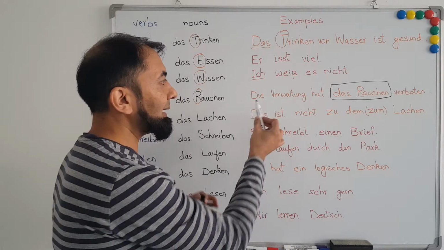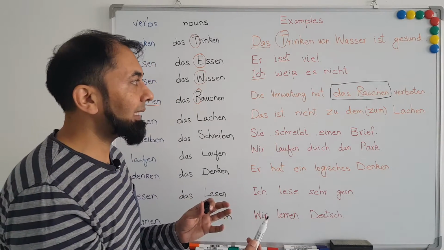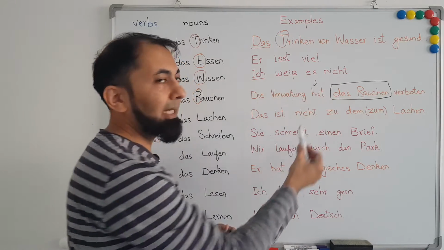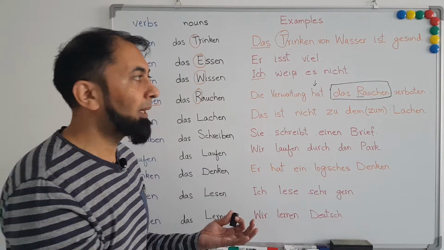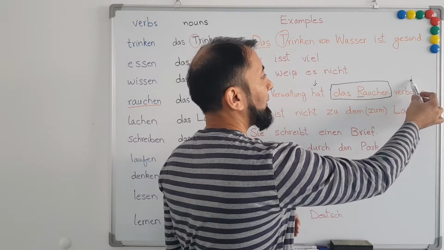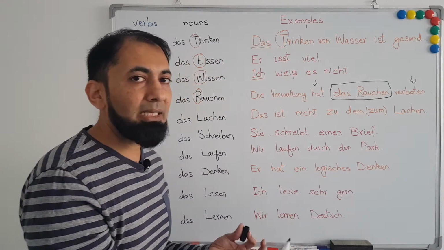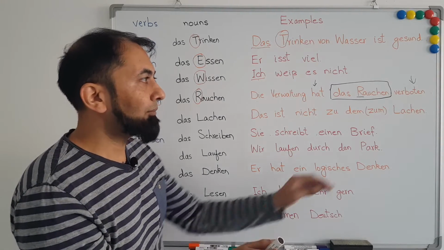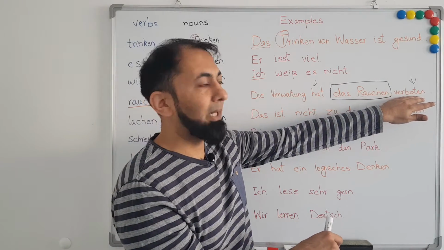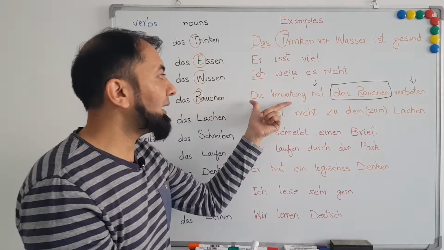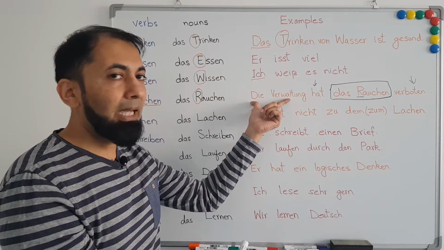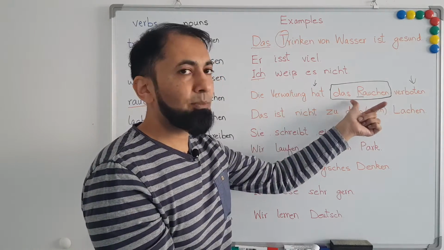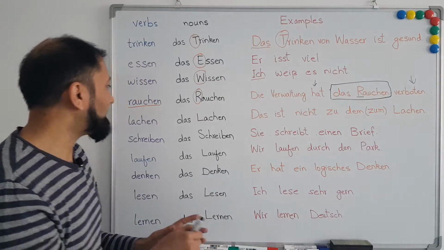Now this sentence itself is a perfect tense, and we know that at the second position we have to use sein or haben verb depending on the main verb, which is here verboten, which is the Partizip zwei or the perfect form of the verb, and perfect form of the verb will always come at the last position. Die Verwaltung, the administration, has banned the smoking. Now let's look at the next example.